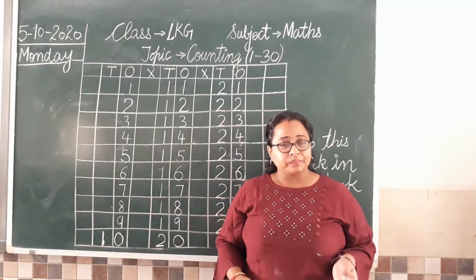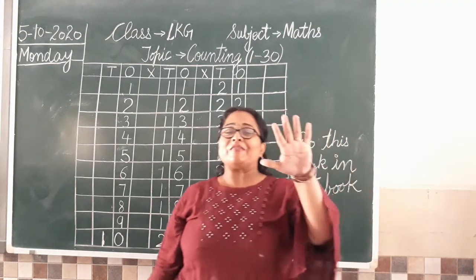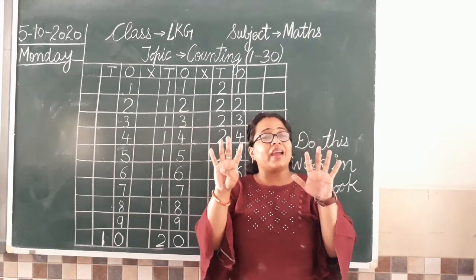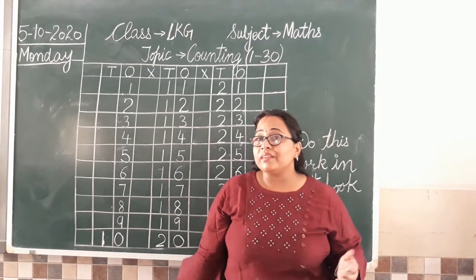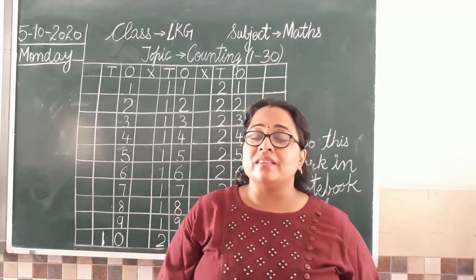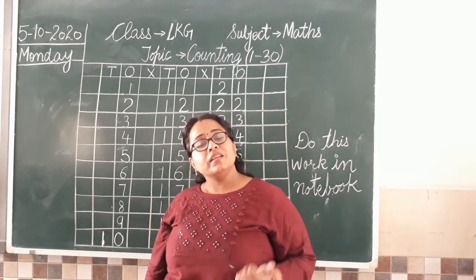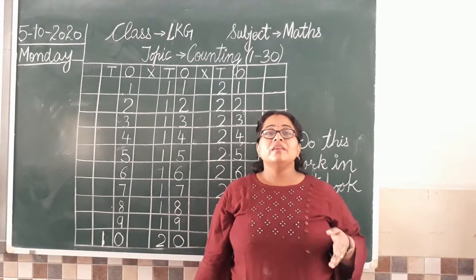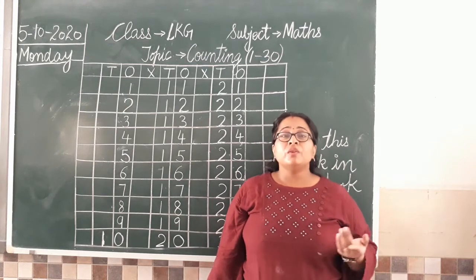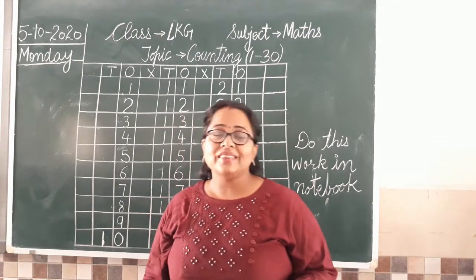Great. 1, 2, 3, 4, 5, 6, 7, 8, 9, 10, 11, 12, 13, 14, 15, 16, 17, 18, 19, 20, 21, 22, 23, 24, 25, 26, 27, 28, 29, 30.